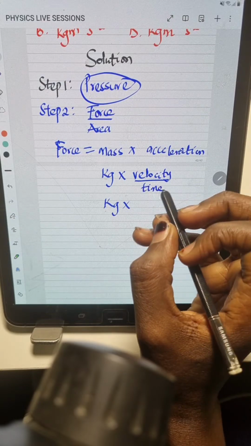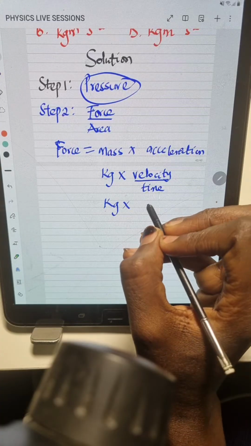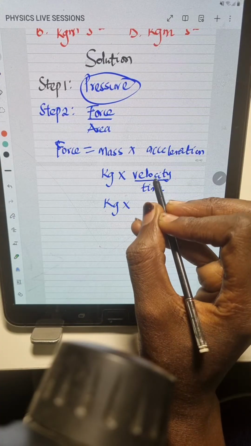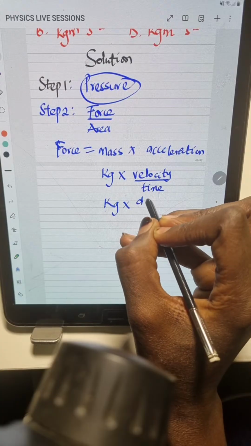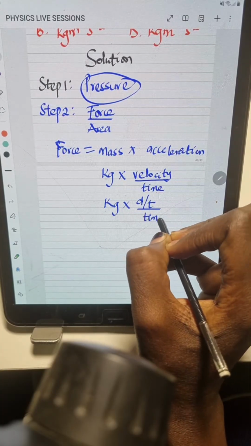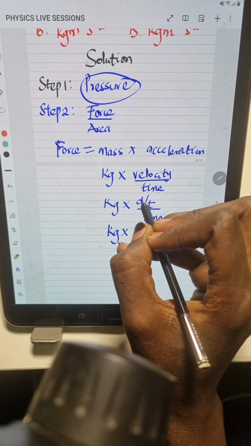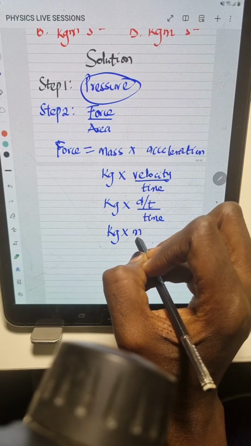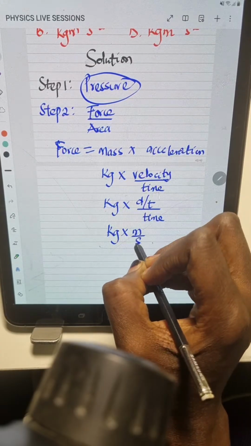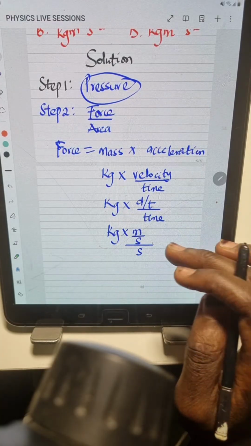Anyone in the chat box? Velocity is displacement over time, right? Good. So velocity is displacement over time, all over, we have a time here. So this is kilogram times displacement, measured in meter, over the time here, which is second, all over. Remember, we have the other time, which is second, right?